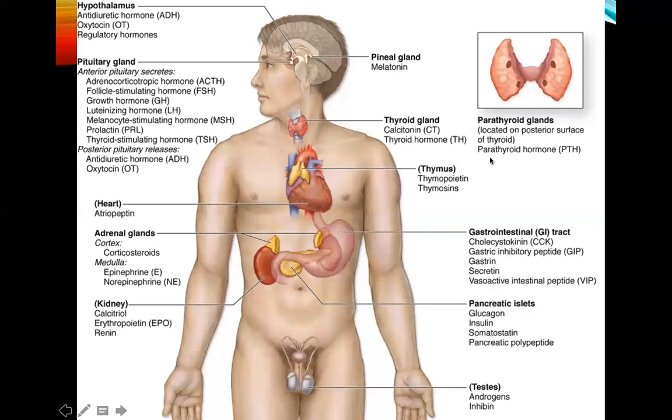Okay, as an overview of the endocrine organs, these are the following: the hypothalamus, the pituitary gland. Now, actually, the hypothalamus is not an endocrine organ, but it contributes a lot in producing the hormones of the pituitary gland. The pineal gland, the thyroid, the parathyroid glands, adrenal glands. There are some hormones that are in the GI tract, the pancreatic islets, and the testes.